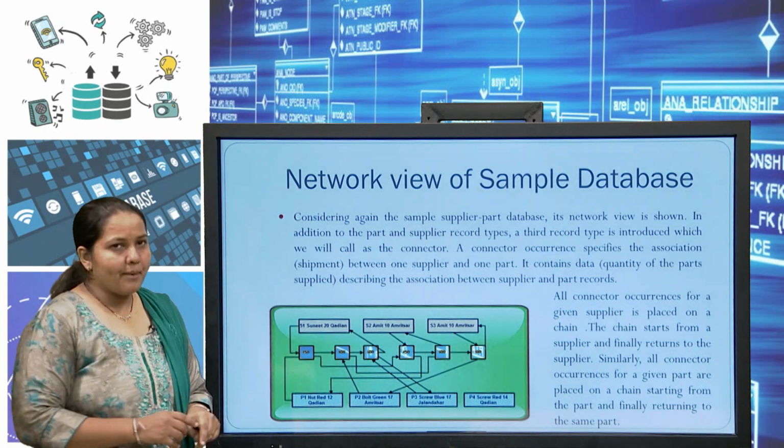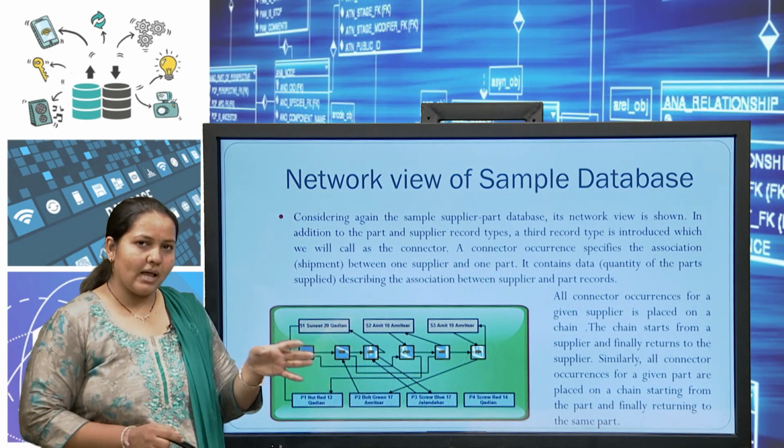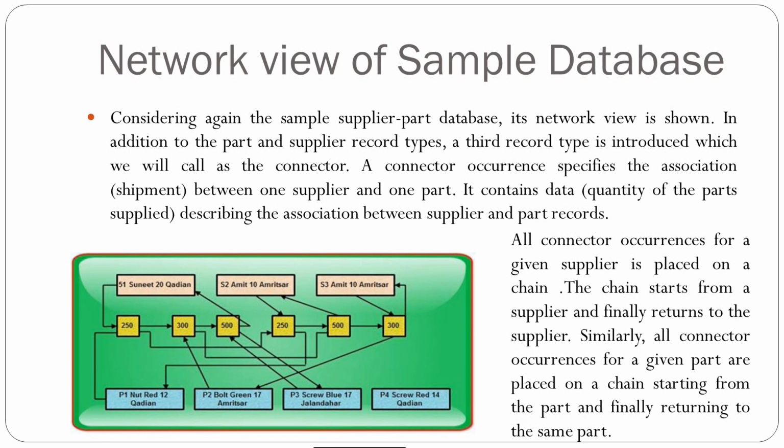So, this is the example, the same one, dealing with the supplier, part and shipment. You can see here the quantity. In shipment the quantity is different, just a different row and column. These are all the supplier and shipment records. If I add one more, then I have to change the entire structure by adding one supplier, adding one quantity, and I have to make a connector for which supplier supplies what.